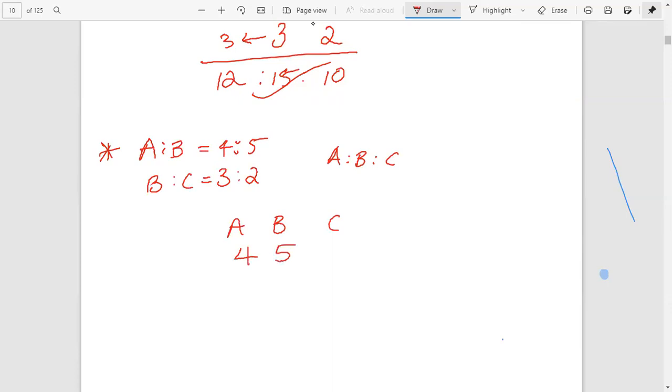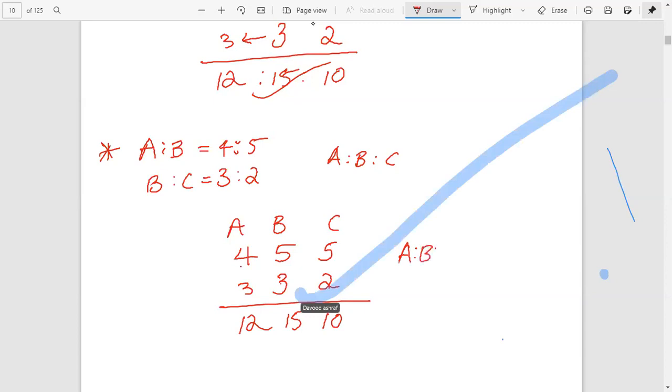Next, b is 3 and c is 2, written here. Just 5 carries over to here, 3 carries over to here. Just multiply 4 into 3, that's 12, 5 into 3, that's 15, 5 into 2, that's 10. Therefore a is to b is to c equal to 12 is to 15 is to 10.